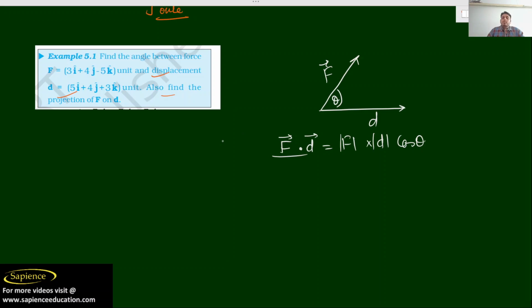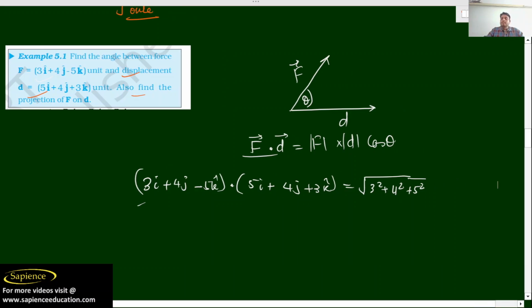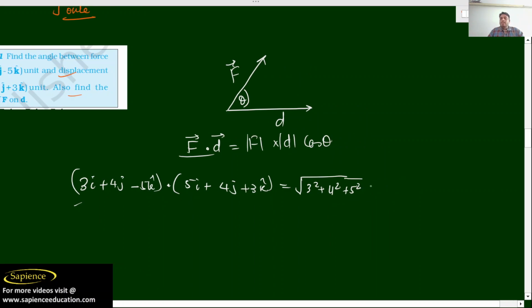We know how to multiply F dot D, so using this: 3i plus 4j minus 5k dot 5i plus 4j plus 3k, and this is equal to magnitude of F. Here, magnitude of F is, as it is 3i, root under 3 square plus 4 square plus 5 square, into magnitude of D. So what is the magnitude of D? This section we have to take.